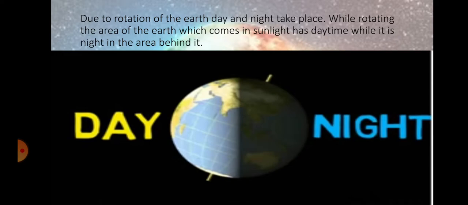Due to the rotation of the Earth, day and night take place. While rotating, the area of the Earth which comes in sunlight has daytime, while it is night in the area behind it. You can see on the screen the area which is in front of the Sun. During rotation, the side of the Earth which comes in front of sunlight has daytime and the other part has night.